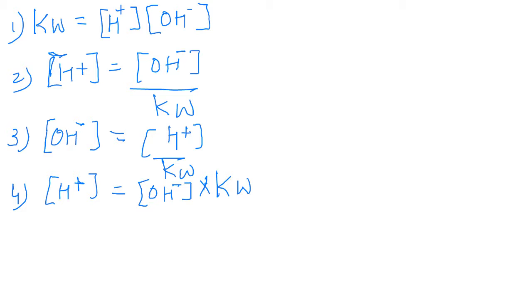So now H plus, this we already wrote here. H plus equal to Kw divided by OH minus, right? I will write here.